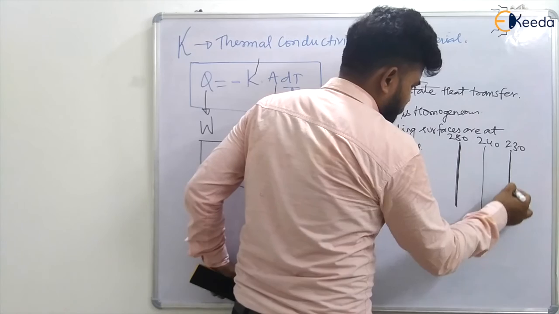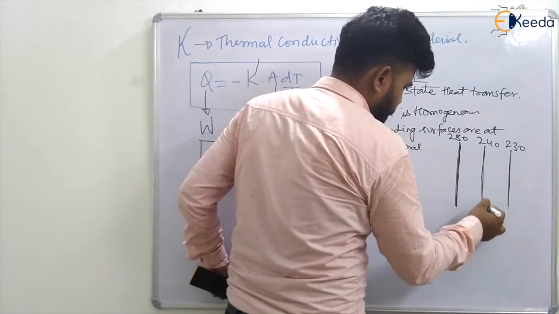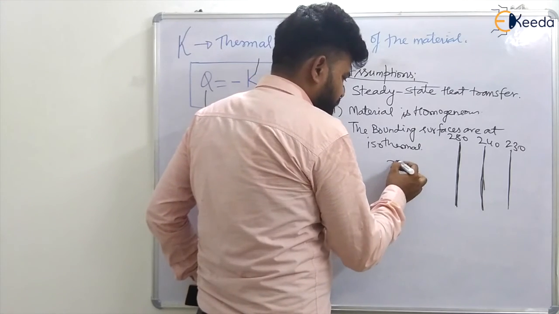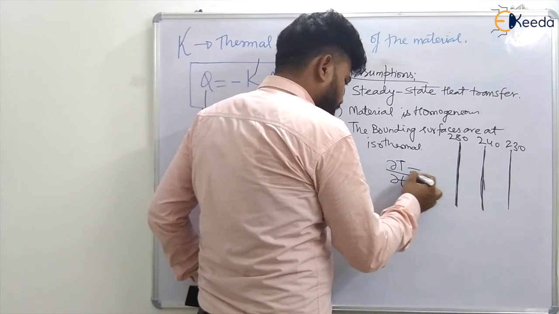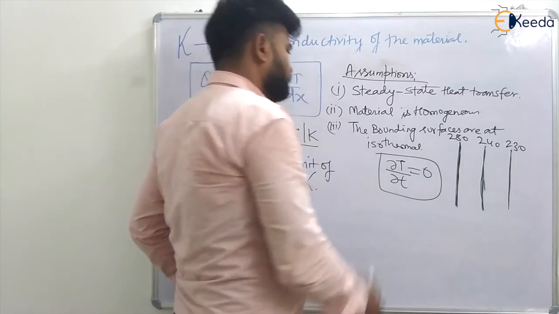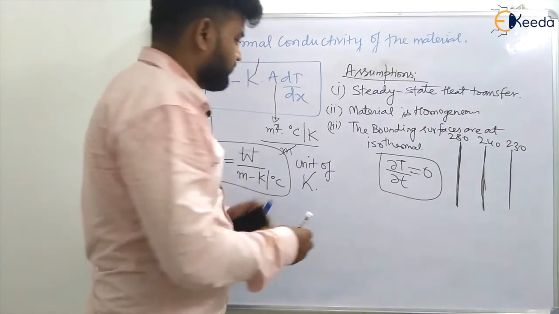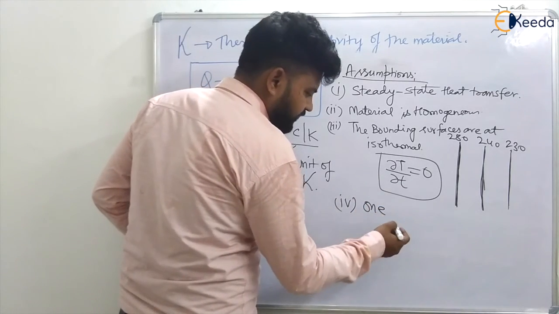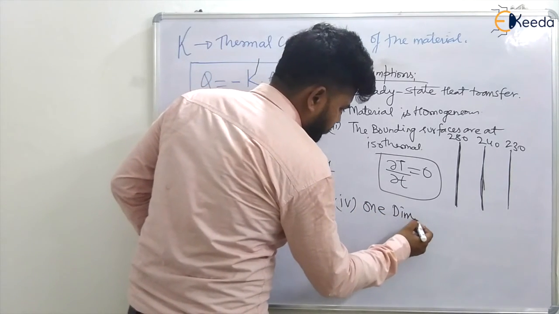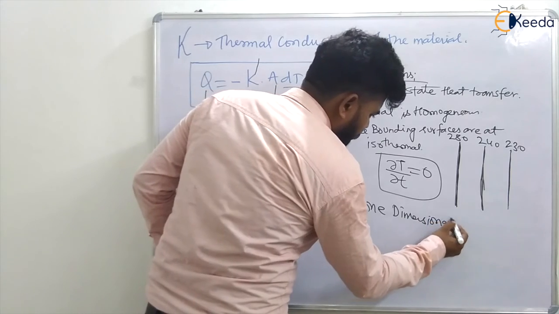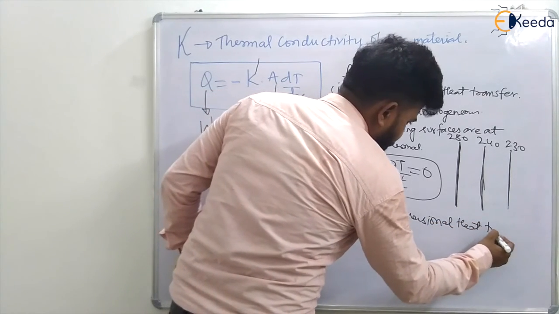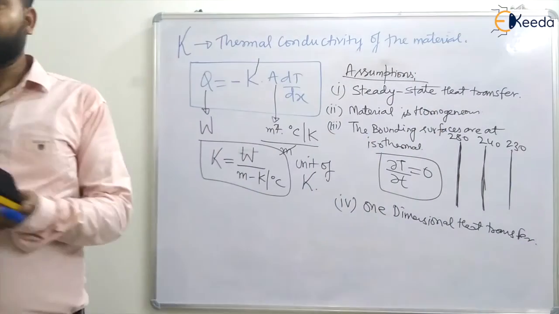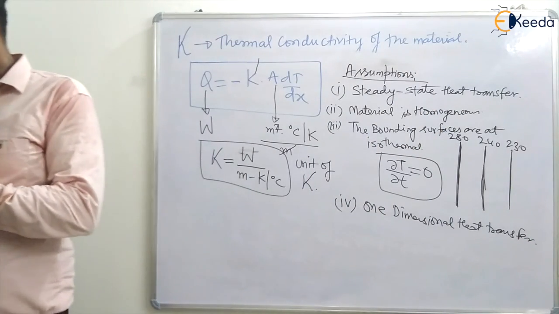So every surface will have the same temperature, and the temperature is not changing with respect to time. In this case we have also taken one dimensional heat transfer, because we are including x only.